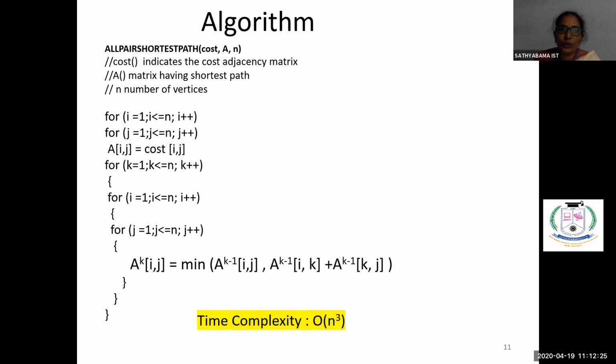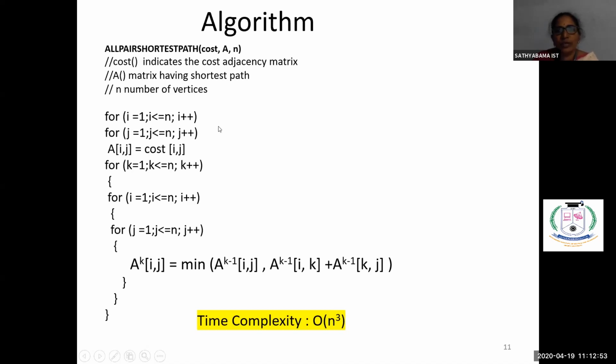Now we'll see the algorithm for this all pair shortest path. So we are given a directed and weighted graph. This graph we have to first store into the A matrix. So we are given cost, which is the cost adjacency matrix. And from here, we'll be storing all the costs one by one into the A matrix.